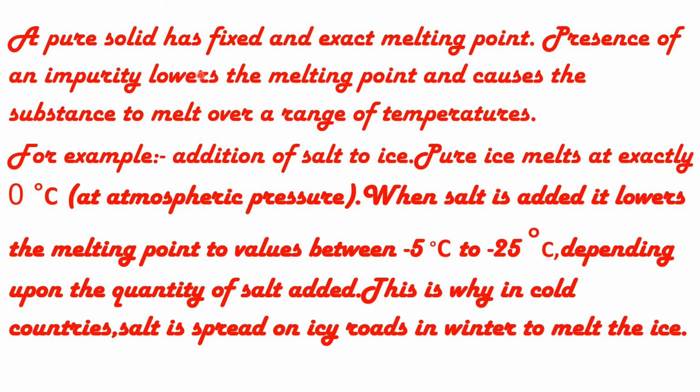A pure solid has a fixed and exact melting point. Presence of an impurity lowers the melting point and causes a substance to melt over a range of temperatures. For example, addition of salt to ice. Pure ice melts at exactly 0 degrees Celsius at atmospheric pressure. When salt is added, it lowers the melting point to values between -5 degrees Celsius to -25 degrees Celsius, depending upon the quantity of salt added.